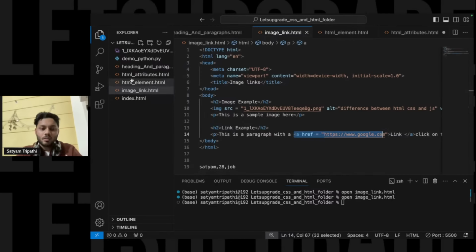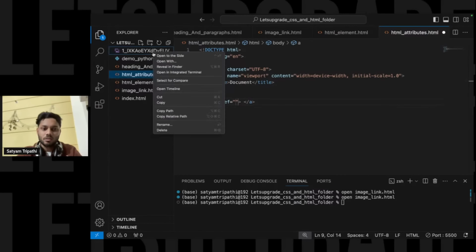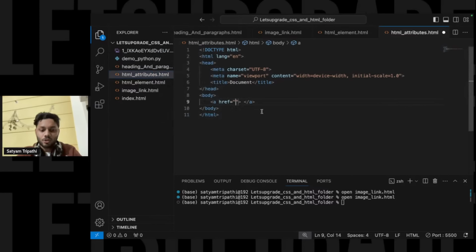Inside it I'll write href and mention this image link over here. Let us say I copy the relative path. So this href is nothing but the attribute.